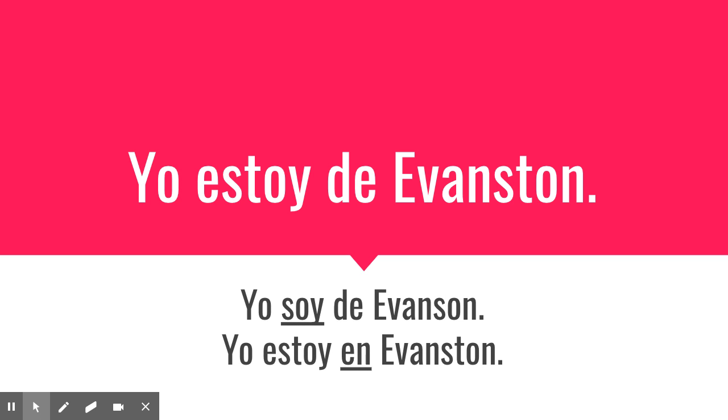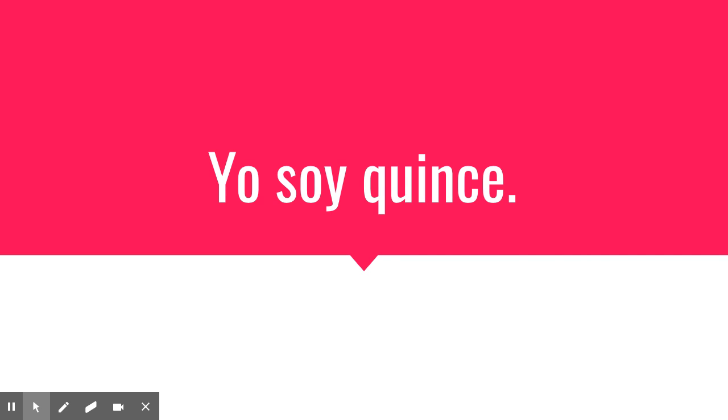Muy bien. So as we talked about in our last class, we use ser with origin. So you could say, yo soy de Evanston to say that you're from Evanston. Or if you want to say, I am currently in Evanston, we use estar for current location. So you could say, yo estoy en Evanston. Muy bien. ¿Dónde está el error?